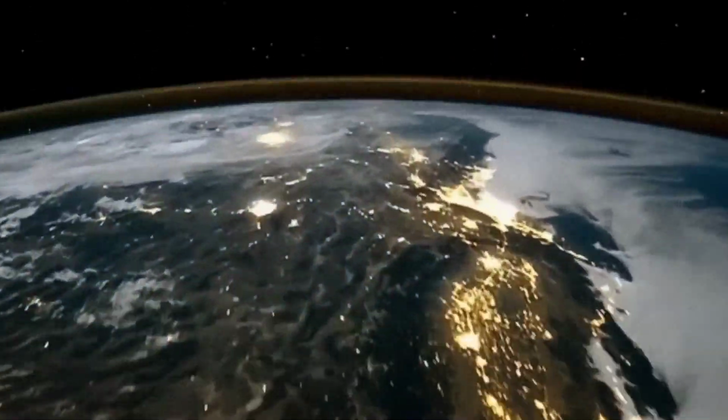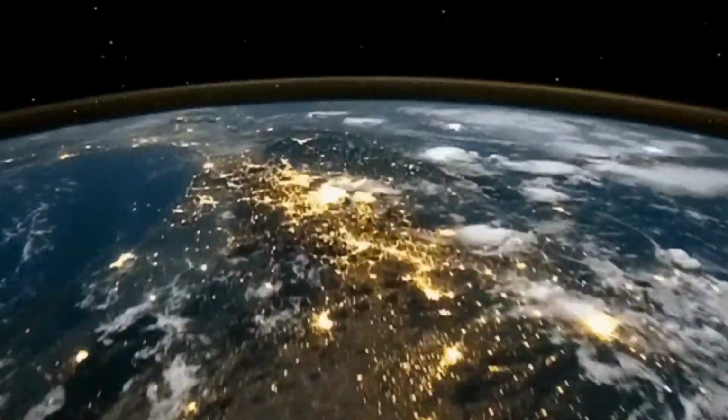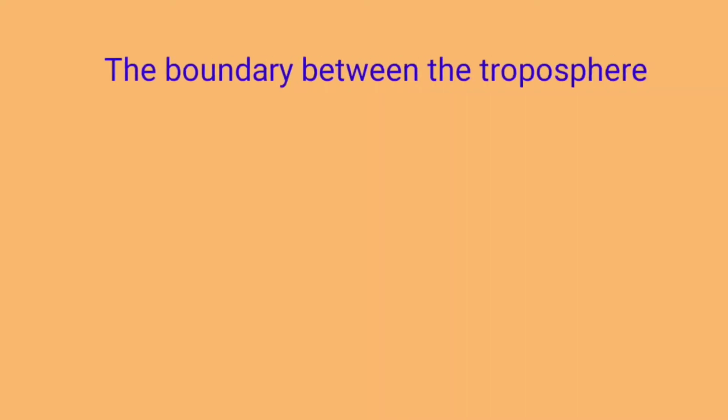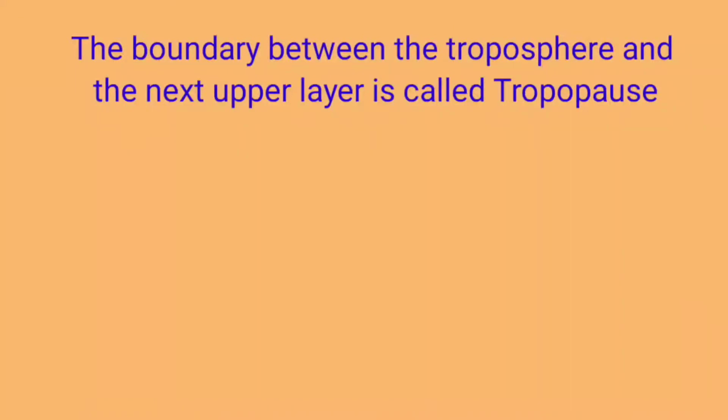Air is warmest at the bottom of the troposphere near ground level. Higher up, it gets colder. The boundary between the troposphere and the next upper layer is called the tropopause.